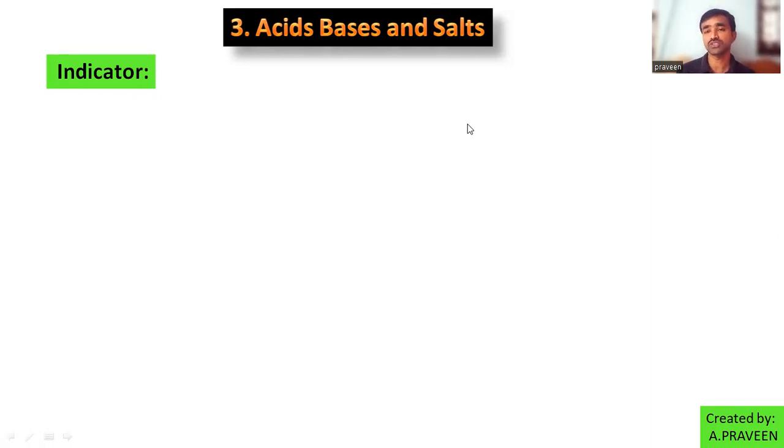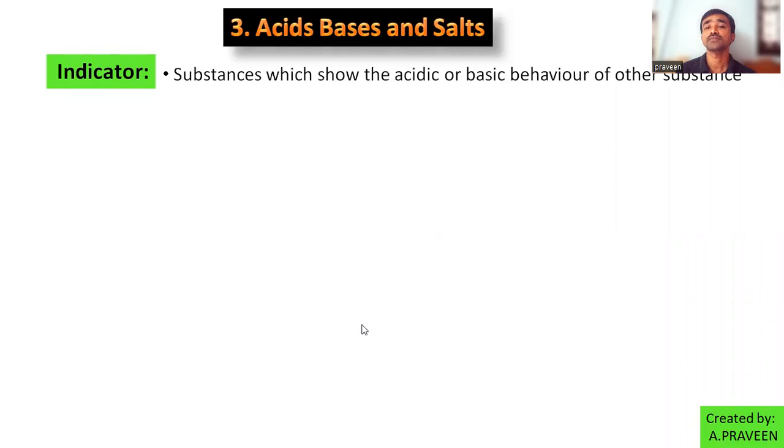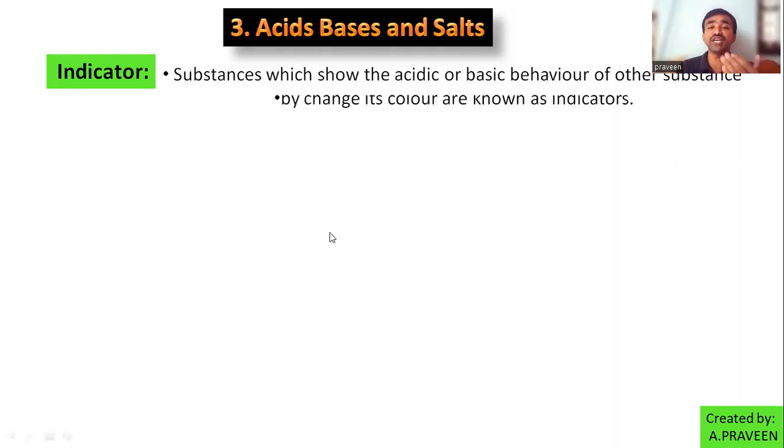Here, what is an indicator? Simply, it is a substance that changes its color in an acidic medium, a basic medium, or a neutral one. Substances which show the acidic or basic behavior of other substances by changing their color are called indicators.